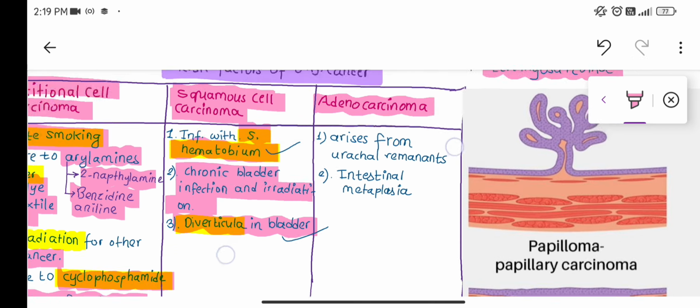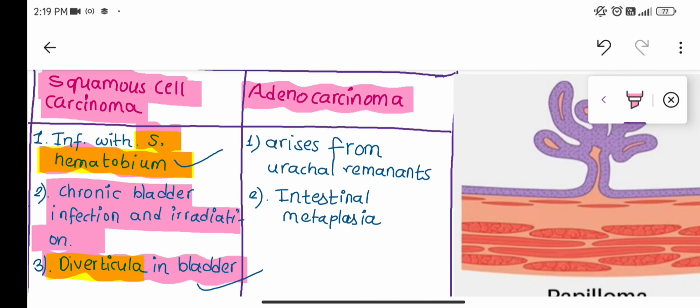Now next, adenocarcinoma. It arises from the urachal remnant, the embryological part, the urachal cyst. Urachal remnants can lead to adenocarcinoma if they remain there. Intestinal metaplasia also increases the risk of adenocarcinoma.